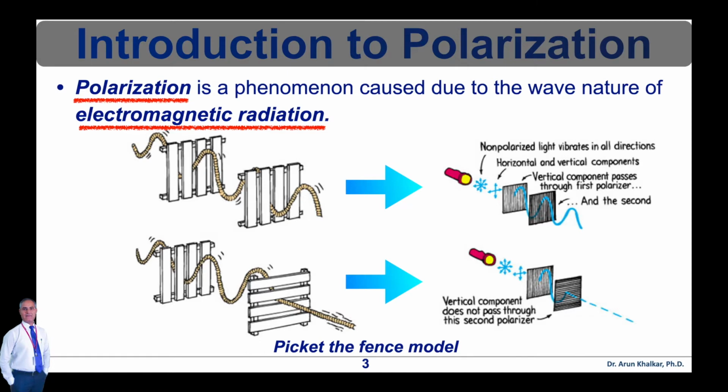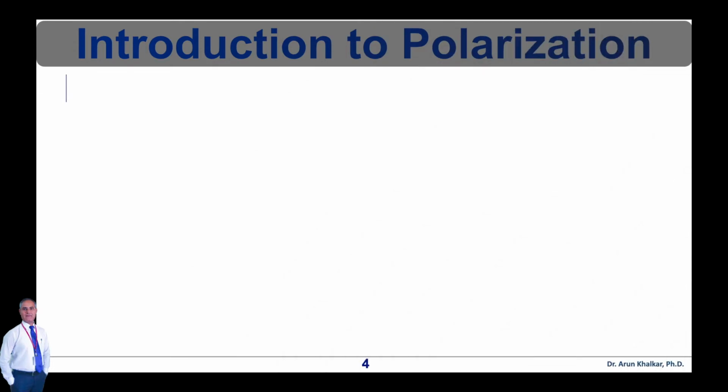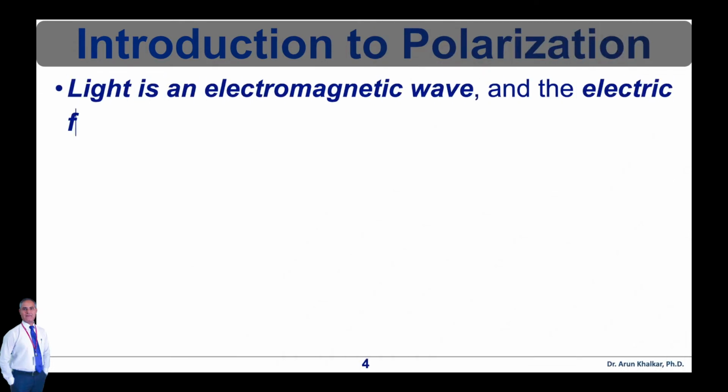This simple experiment has shown how this much used analogy is imperfect. Hence, we need to understand the nature of light as an electromagnetic wave, which we have already discussed in previous lecture videos. Now try to understand the polarization phenomenon in detail.